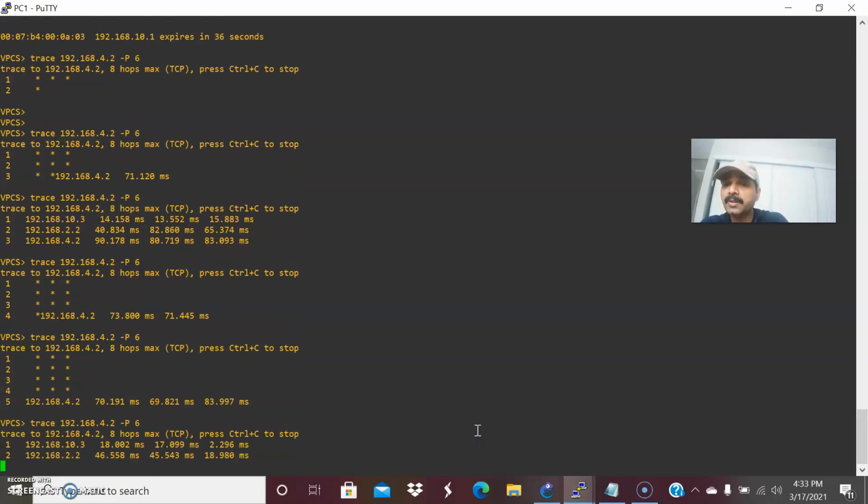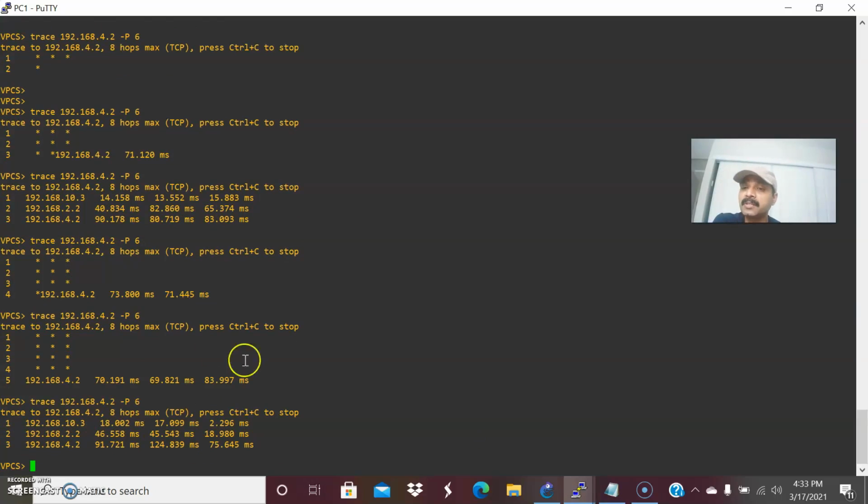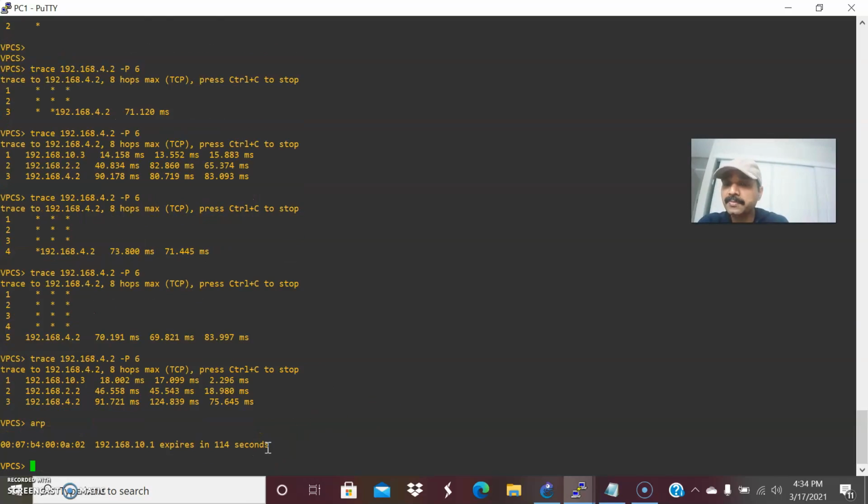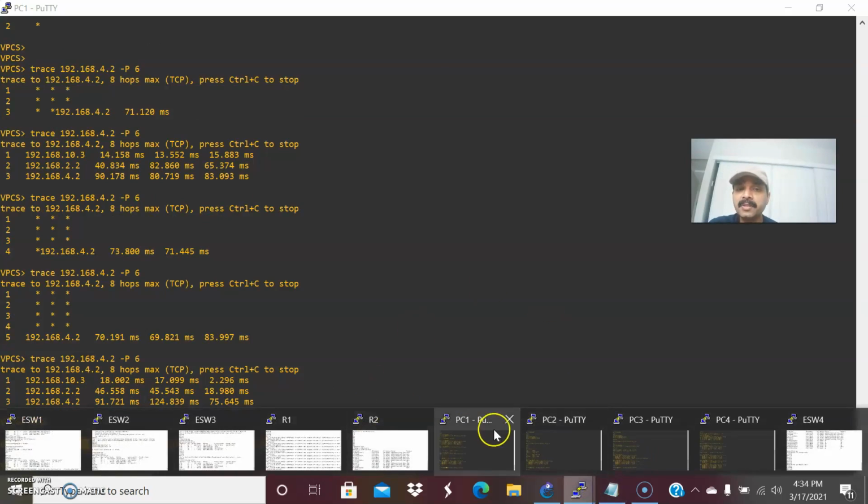Trace 4.2. Now the trace is going, and let us see the ARP request. In the ARP request you are able to see 10.1. What is the group it is getting? 02. 02 is the active virtual forwarder group. Let us see for the second one.